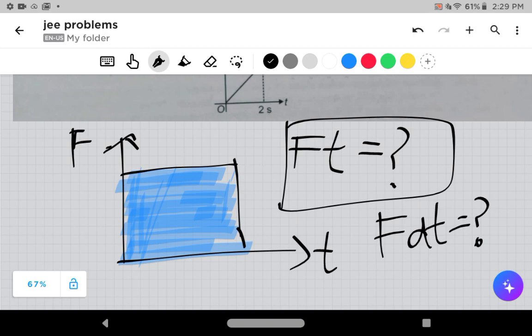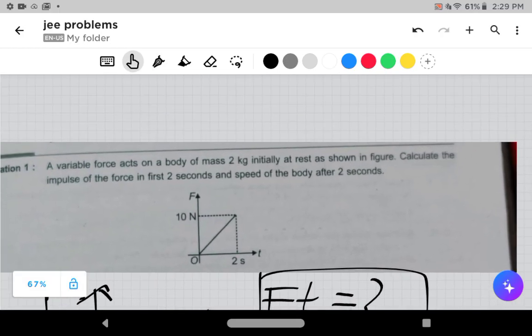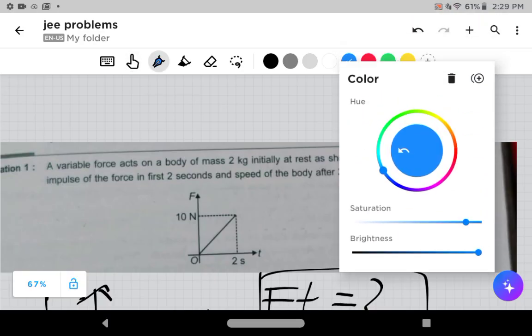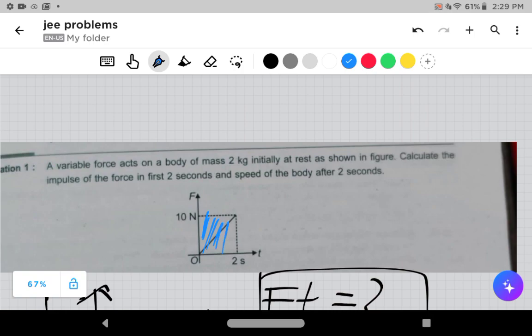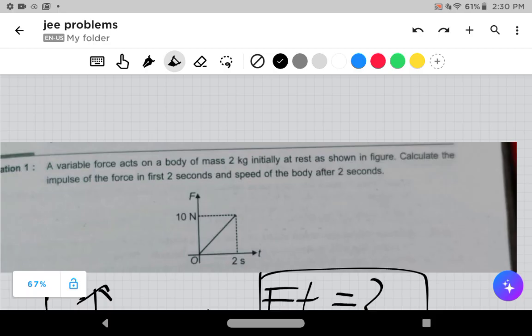Okay. You guys are thinking? Okay, let you guys think. That's nothing but the impulse. So the area under the graph just says the impulse of the motion. So this area is the impulse. But wait, sorry. That is not that area. The area is this area.